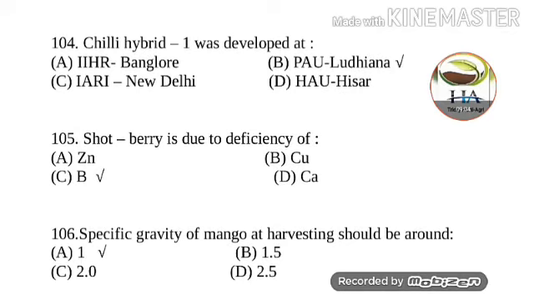Next question is, the shot berry is due to the deficiency of, options are zinc, copper, boron and calcium. So shot berry is due to the deficiency of boron.